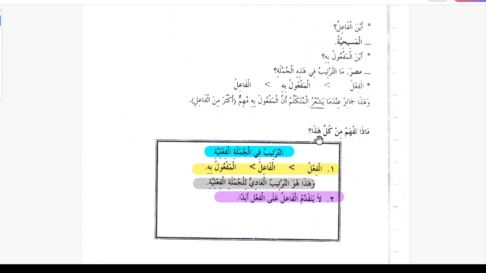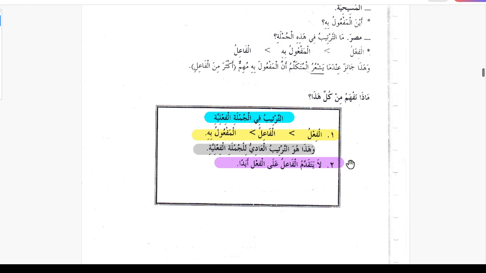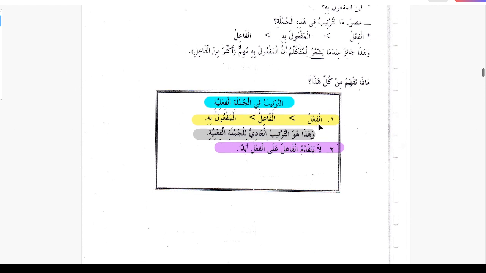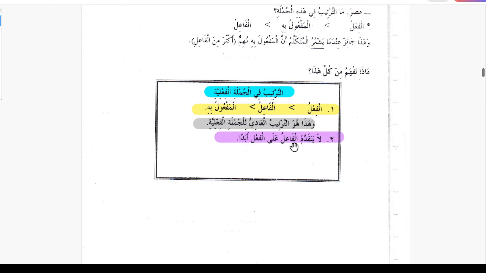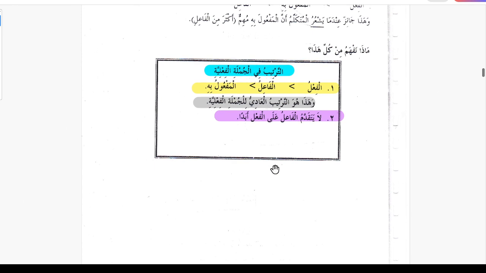So what do we benefit from all this? This is the summary of the rules: the order in a jumla fi'liya is what? The fi'l, fail, and maful bihi. And this is the normal order in a jumla fi'liya. The fail can never come before the fi'l. So this is the rule. Maful bihi can come before the fi'l, and maful bihi can also come before the fail.